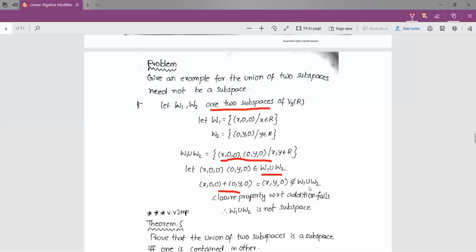It means the closure property fails with respect to addition. Whenever a property fails, we cannot say that the union is an abelian group. This implies that the union is not a vector space, and hence not a subspace. Therefore, this is an example that the union of two subspaces need not be a subspace.